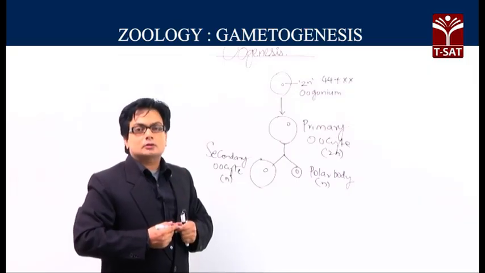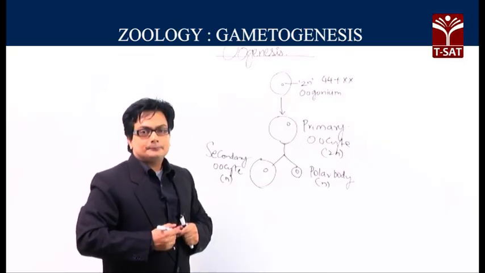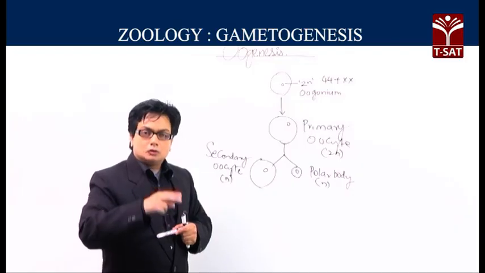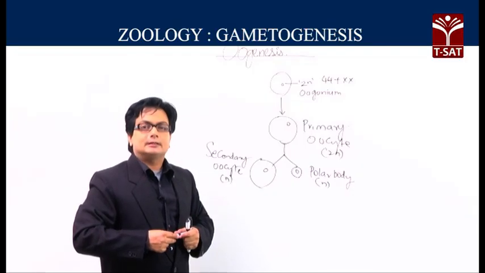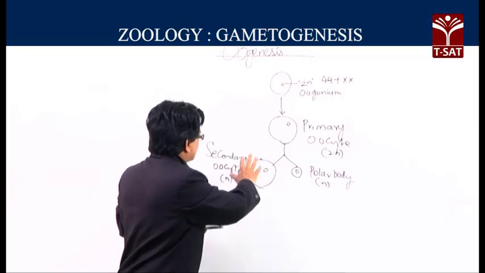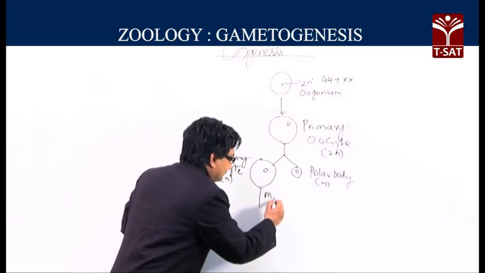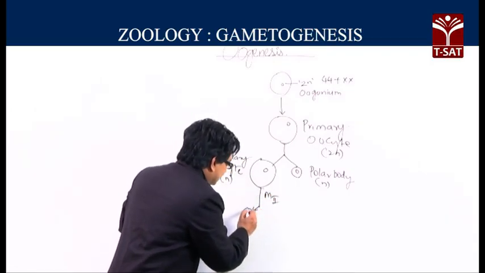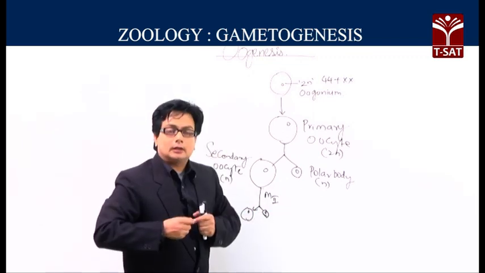The one which is essential, the one which is needed, is the secondary oocyte, and the polar body is called the first polar body. If it continues meiosis 2, it produces 2 more polar bodies, which will certainly disintegrate. So, the secondary oocyte is the one required, and suppose it does meiosis 2, we get the ovum and the other one called the second polar body.